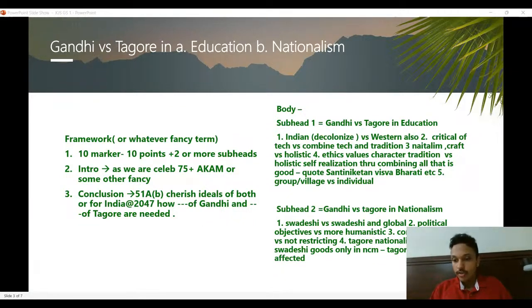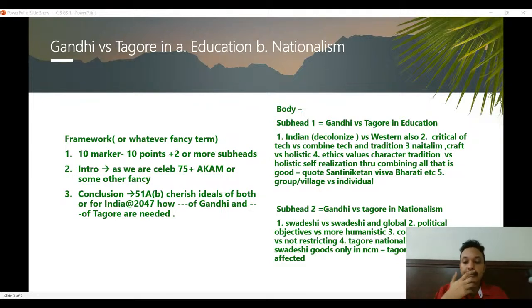Okay, someone asked about how to connect current affairs with the historical point of view. Anything that is connected to the history aspect or culture aspect. Like here, the question is asking about education. So you can connect something like the National Education Policy, which emphasizes a focus on vernacular, or focus on skills, focus on self-reliance, focus on the best of both worlds. Wherever you think it's relevant, you can connect something like the National Education Policy.